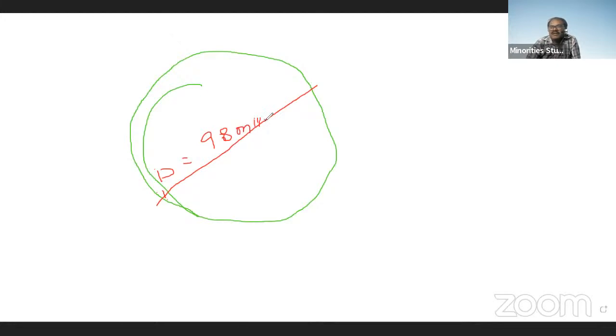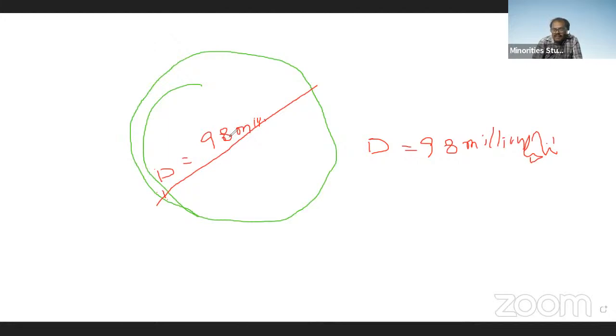From this end to that end, the diameter of the universe is expected to be 98 million light years. So that is 980 million light years, not 98, 980 million light years.